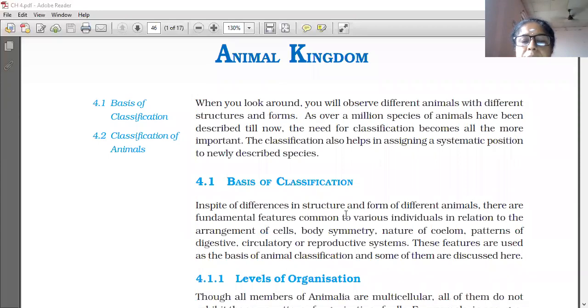In spite of differences in structure and form of different animals, there are fundamental features common to various individuals in relation to the arrangement of cells, body symmetry, nature of coelom, patterns of digestive, circulatory or reproductive systems. These features are used as the basis of animal classification. So what are the bases of classification? Arrangement of cells, body symmetry, nature of coelom, patterns of digestive, circulatory or reproductive systems.